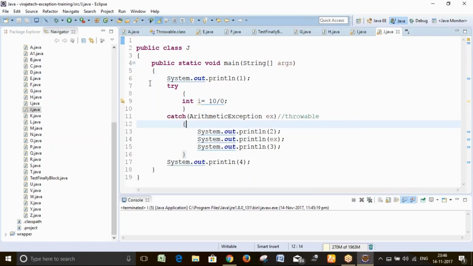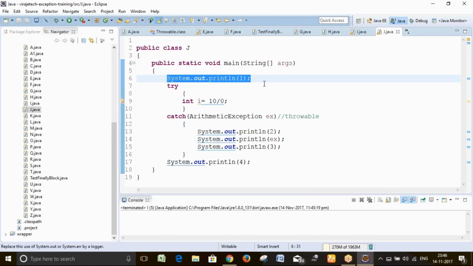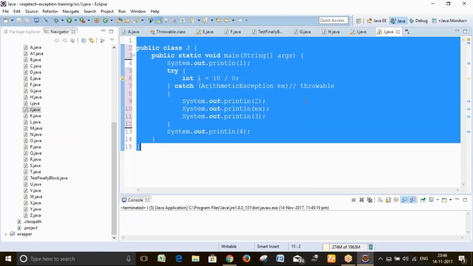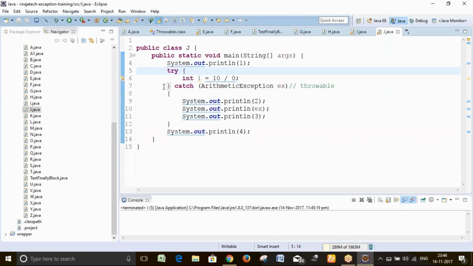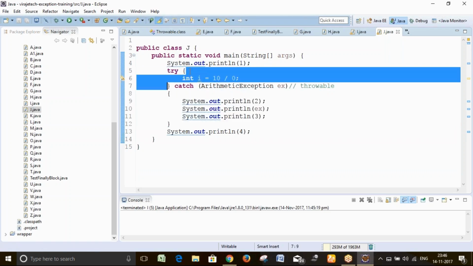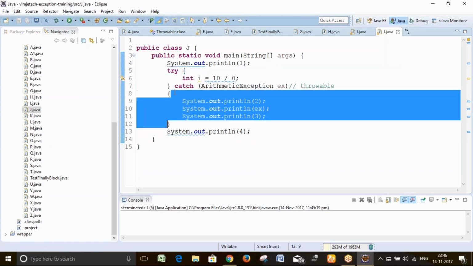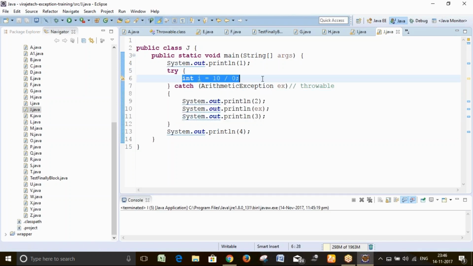If we look at this program, you have a main method, this is the one statement, then you have a try catch. So this is the try. Why are we providing the try condition, why are we providing the catch condition? Always remember each try should have one catch, to handle the abnormal situation.